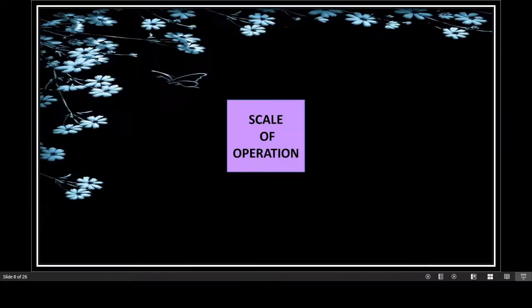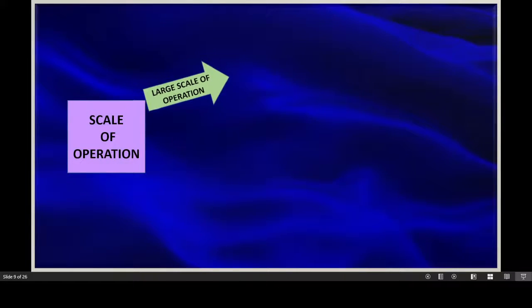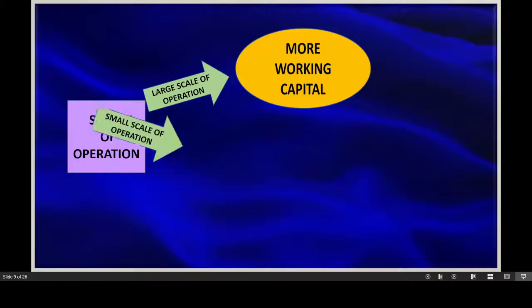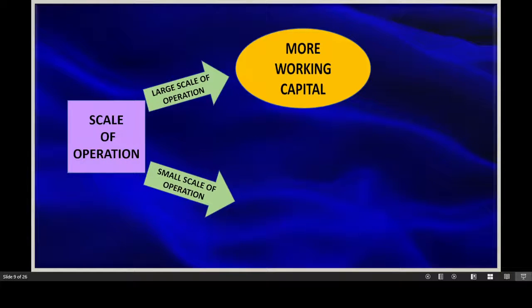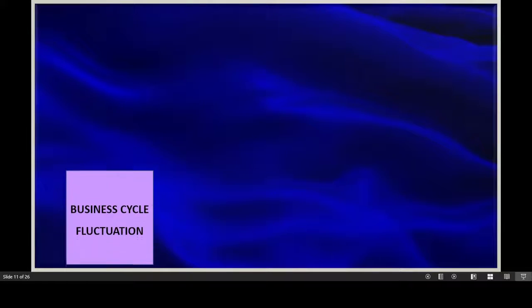Next is scale of operation. The scale of operation also decides the amount of working capital. If the business is operating on a larger scale of operation, more working capital is required, and if it is a small scale of operation, the business requires less working capital. Next is business cycle fluctuations.